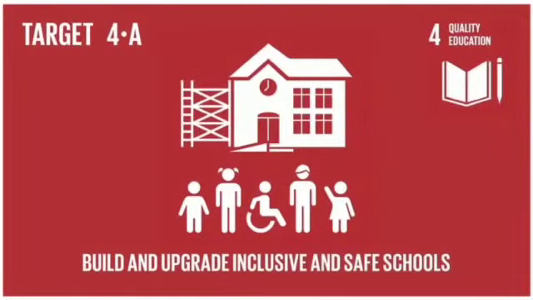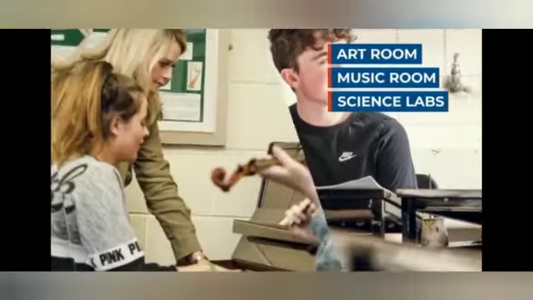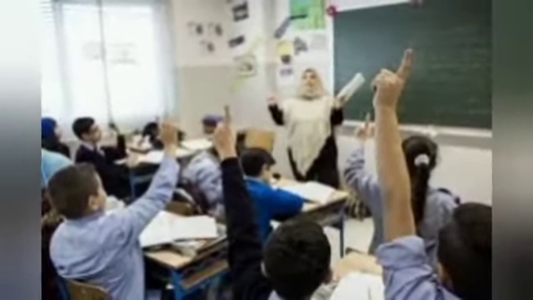Target 4.8 Build and upgrade inclusive and safe schools. UN definition: build and upgrade education facilities that are child, disability and gender sensitive, and provide safe, non-violent, inclusive and effective learning environments for all.